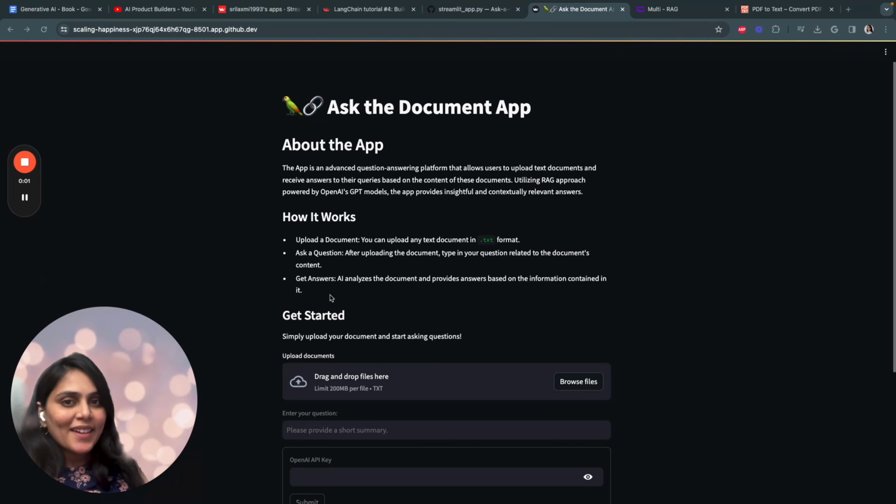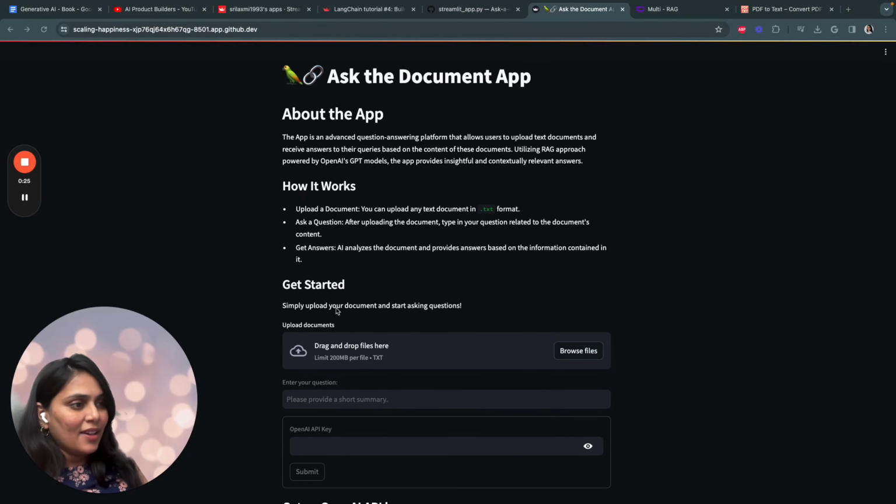So let's quickly understand how the application works. The application is called Ask the Document app. This app is an advanced Q&A platform that allows users to upload any text document and receive answers to their queries based on the context provided in the documents. So here we'll be utilizing the RAG approach powered by OpenAI GPT models, and the app provides very insightful and contextually relevant answers. So how it works is you upload a document, you ask a question which is relevant to the documents, and get answers instantly.